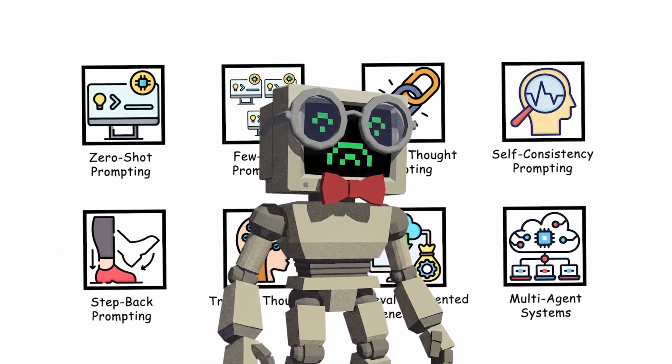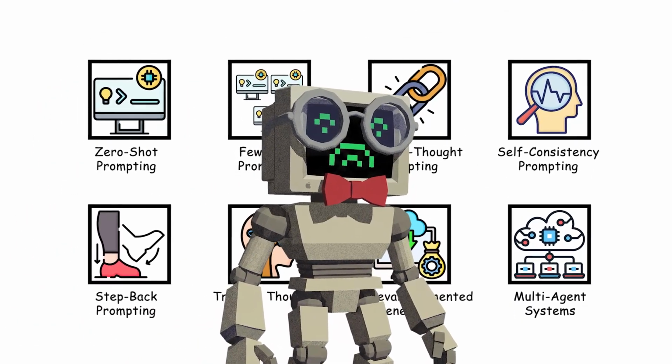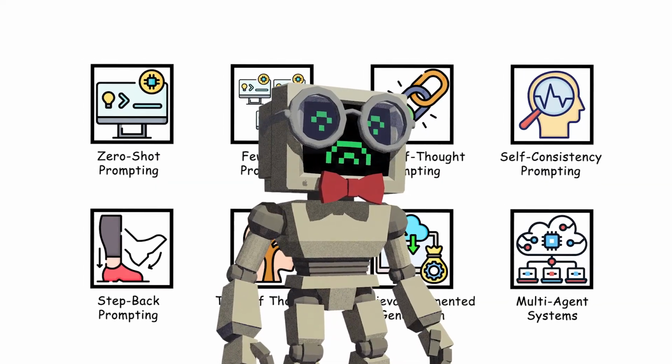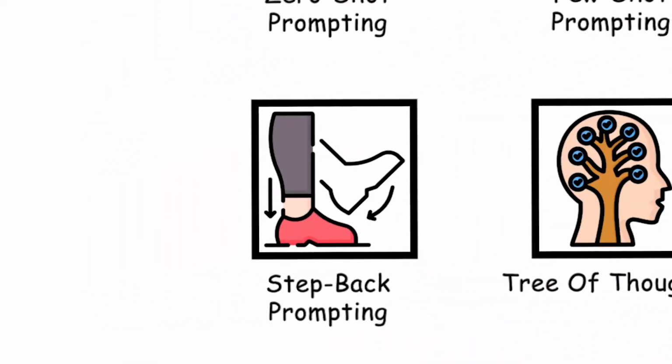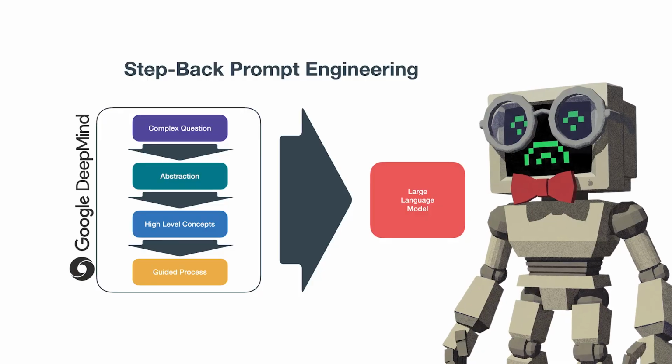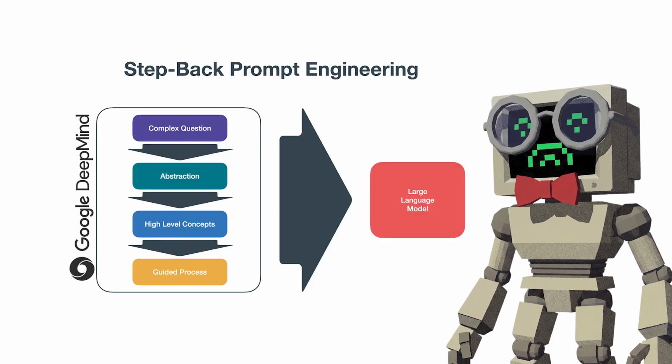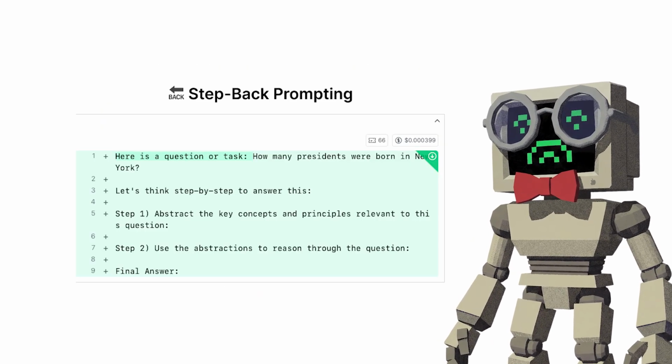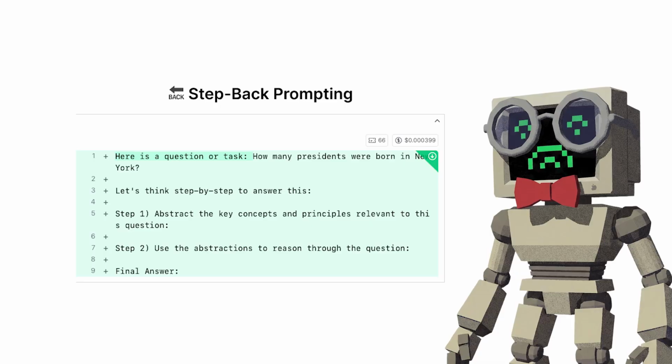But if you think running the same model multiple times is clever, wait until you see what happens when you let the model argue with itself. Step back prompting. This one is almost too simple to work, but it does, and the results are kind of ridiculous. Here's the idea. Before you ask a model to solve a specific problem with specific numbers and specific details, you first tell it to zoom out.